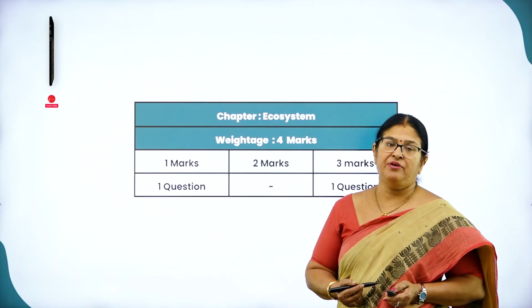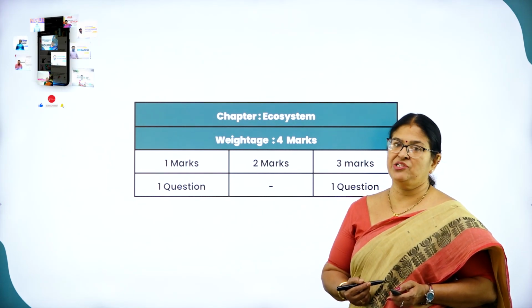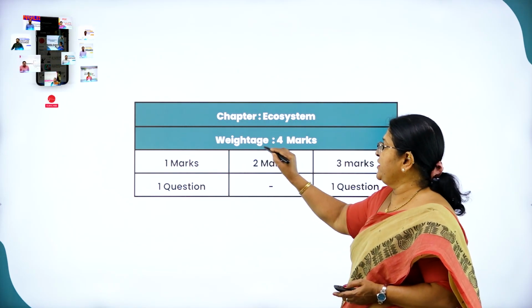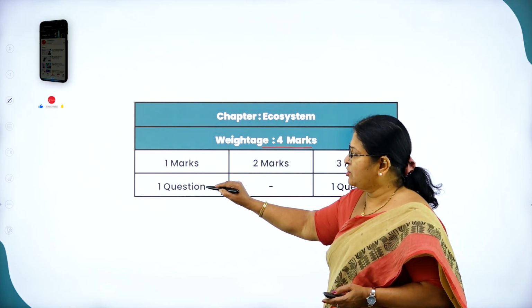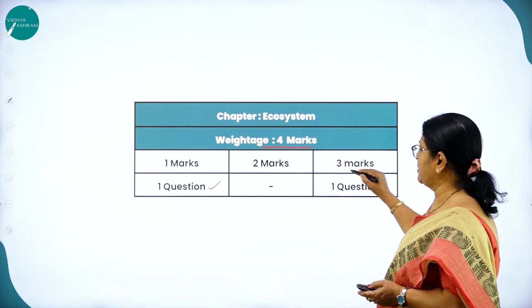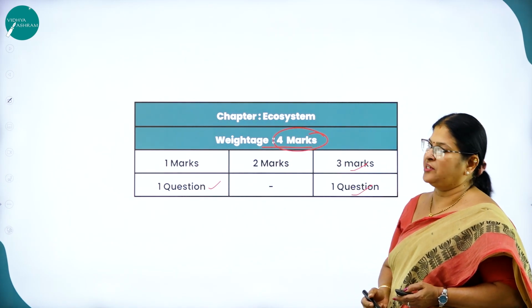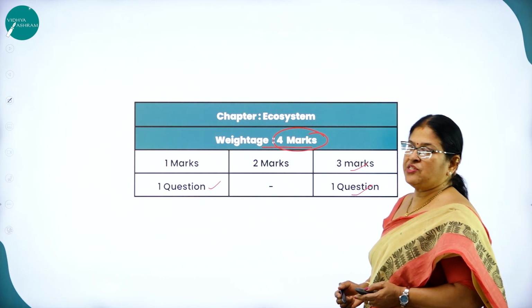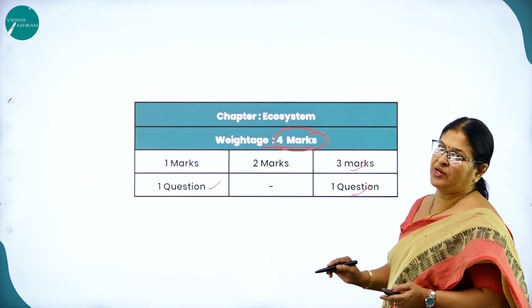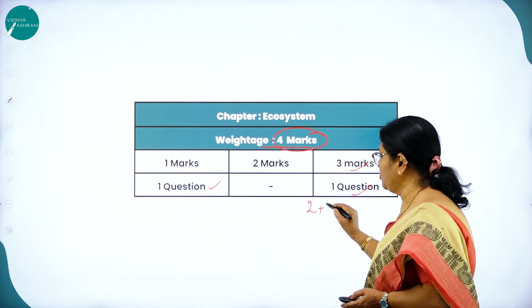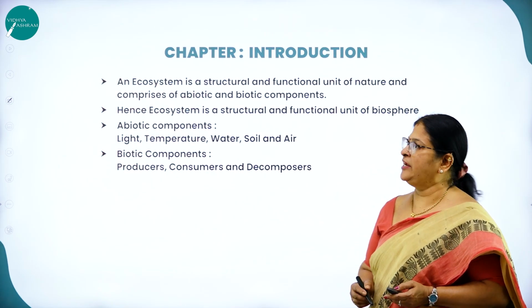What is the weightage of marks for this particular chapter called Ecosystem? From the examination point of view, the chapter weightage is 4 marks. How is it distributed? You get 1 one-mark question and 1 three-mark question. So the total weightage of marks for this chapter is 4 marks, distributed like this: one 1-mark question and one 3-mark question. Or it might be, as I said, 2 plus 1, that is 3. Right? Moving on to the chapter introduction.